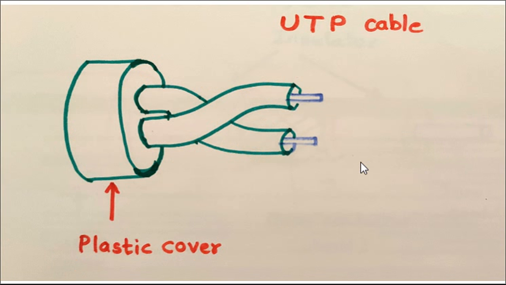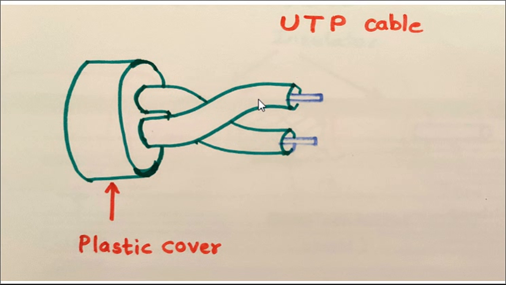Let's discuss what a UTP cable is. It is classified as wired transmission media. UTP stands for unshielded twisted pair cable. As the diagram shows, the outer covering is plastic, which is why it is named the plastic cover. Next, to hold the conductors, two cables are provided.